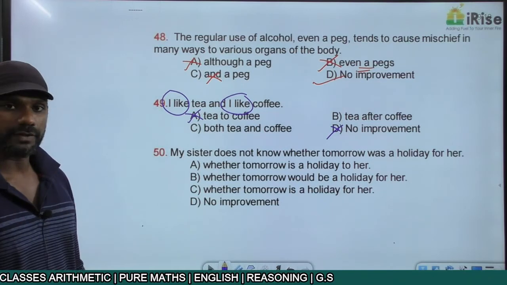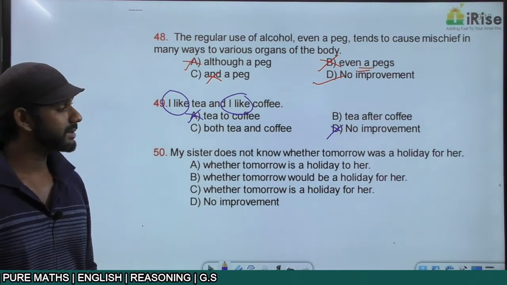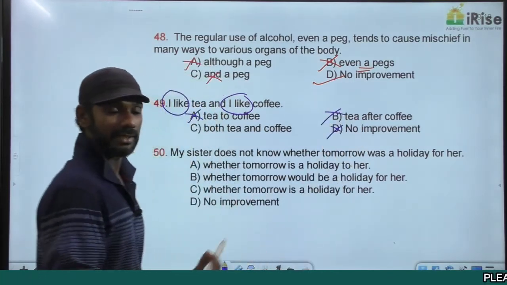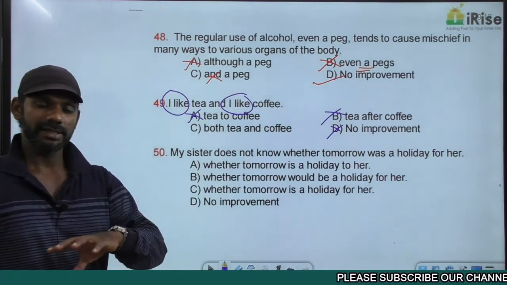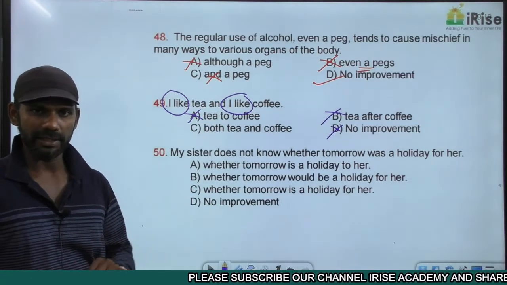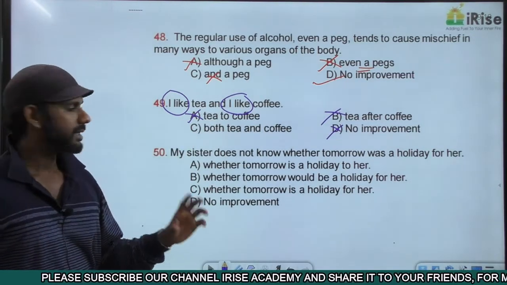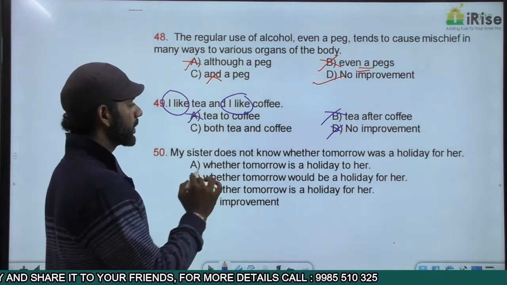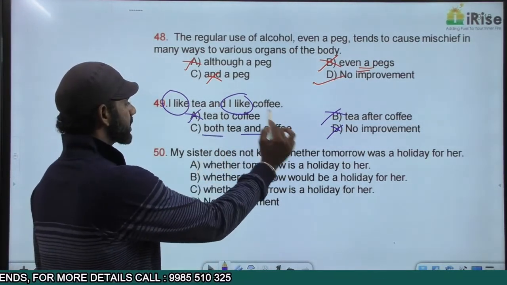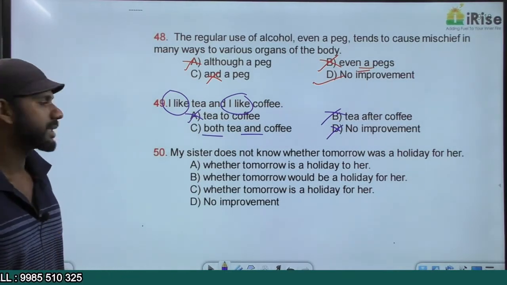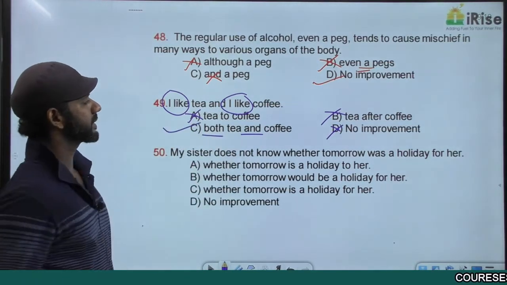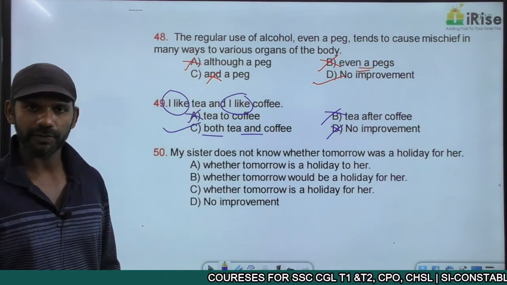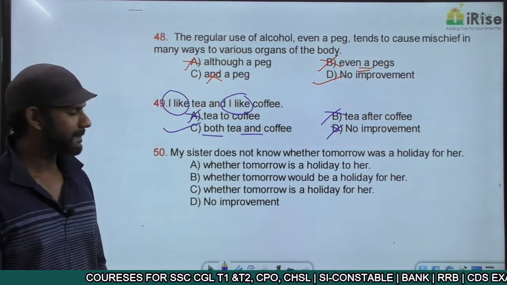I like tea after coffee means after taking coffee, I like tea. It does not make sense. I like tea after coffee means first comes coffee, then comes tea. Does not make sense. Come to option C. I like both tea and coffee. Both will be followed by and. In this statement, both is followed by and. That is completely fine. The answer must be option C. I like tea and coffee, and the meaning of it is, I like tea, I like coffee. The answer is option C.